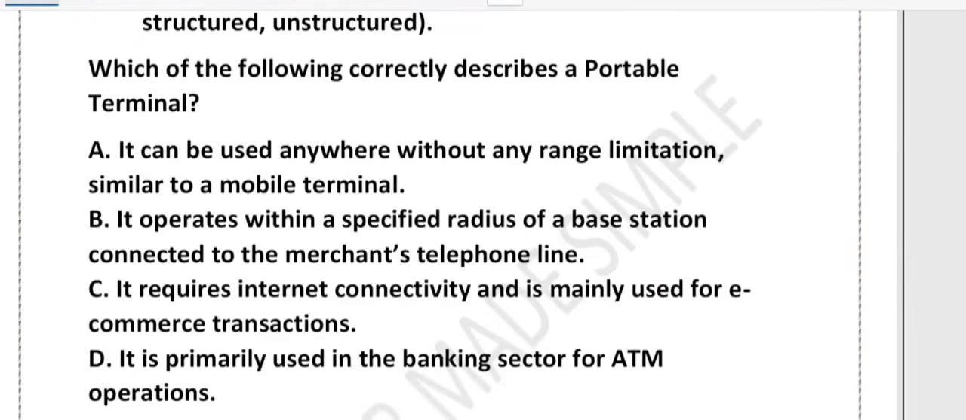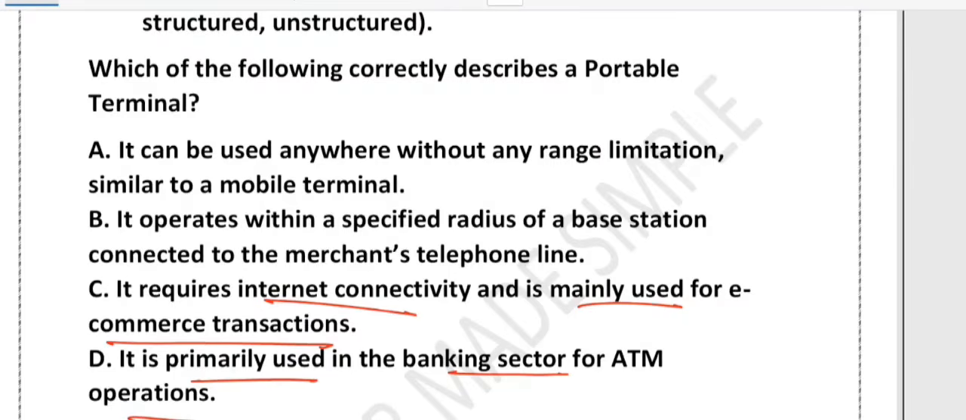Now friends, let's see the next question. Which of the following correctly describes a portable terminal? Very good question. Option A: it can be used anywhere without any range limitation, similar to a mobile network. Option B: it operates within a specified radius of a base station connected to the merchant telephone line. Option C: it requires internet connectivity and is mainly used for e-commerce transactions. Option D: a portable terminal is primarily used in the banking sector for ATM operation. You have to tell me which option correctly describes a portable terminal.